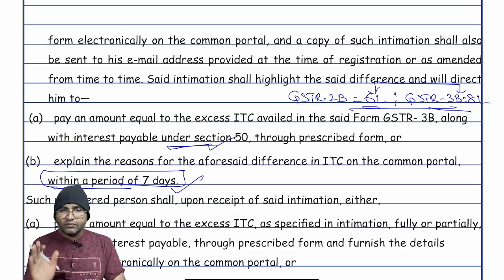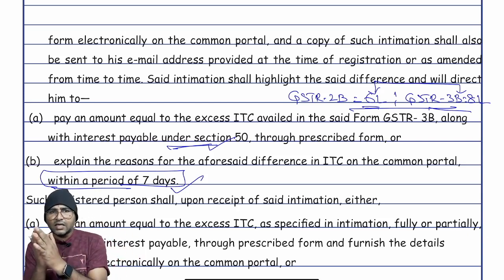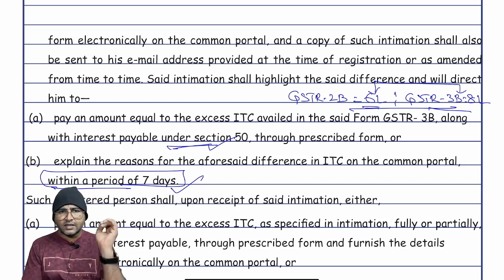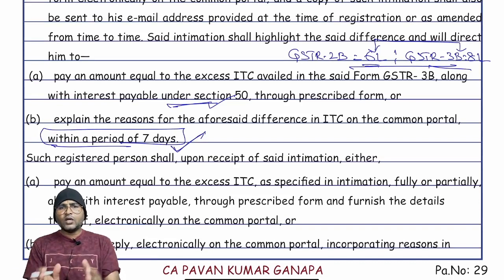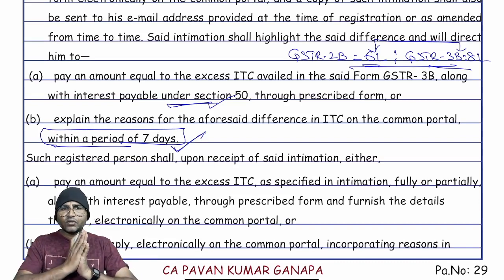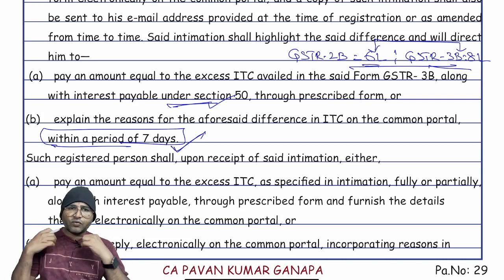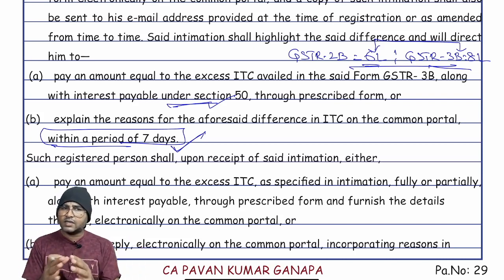Otherwise, if there is any genuine reason for the difference between GSTR 2B and GSTR 3B, and for such excess availment of ITC, give such explanation within 7 days, right? If your explanation is satisfactory, the prosecution will be dropped. No more further proceedings. Or suppose you paid the excess ITC availed along with the interest, again no more dispute, no more prosecution, proceedings will be dropped.